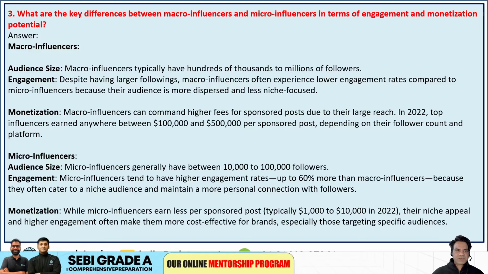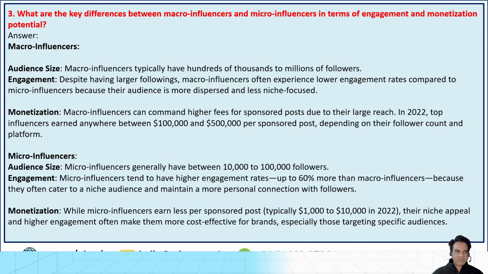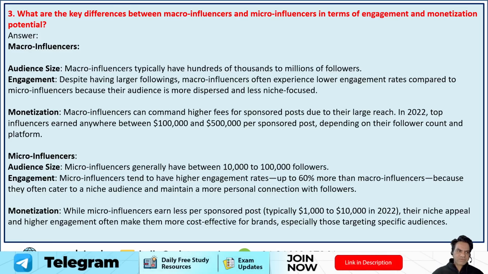Third was, guys, what are the key differences between macro influencers and micro influencers in terms of engagement and monetization potential? So, macro influencers: the audience size is big, engagement is obviously large as they have large followings, and monetization is from 100,000 to 500,000 per sponsored post, depending upon their follower count and platform.